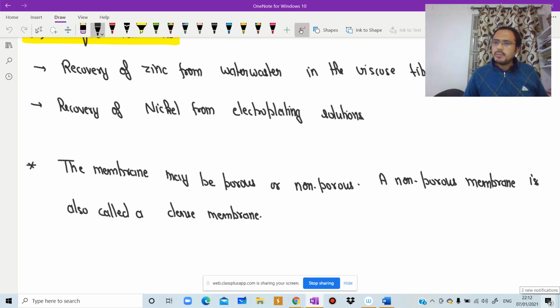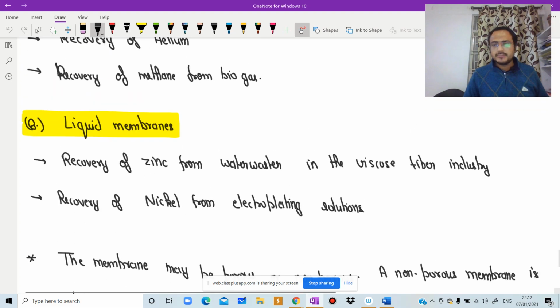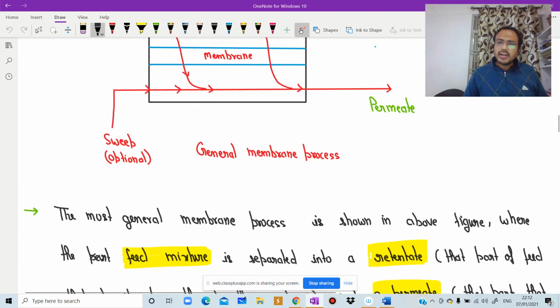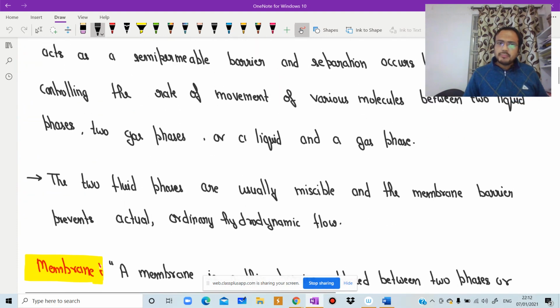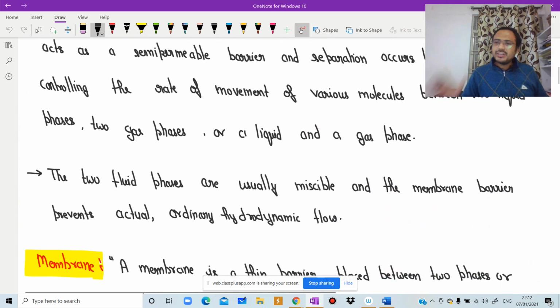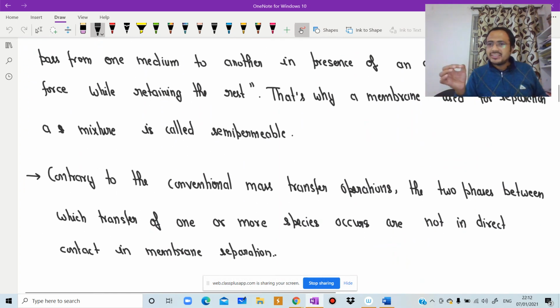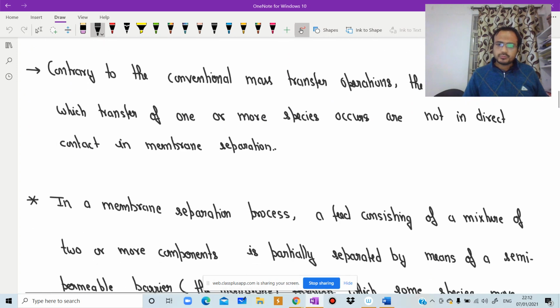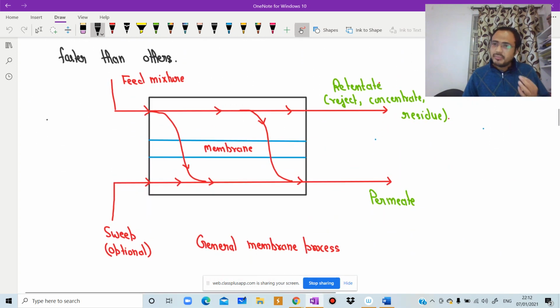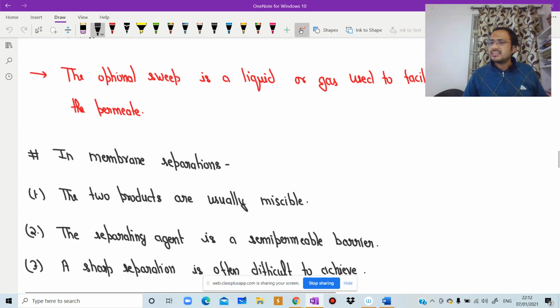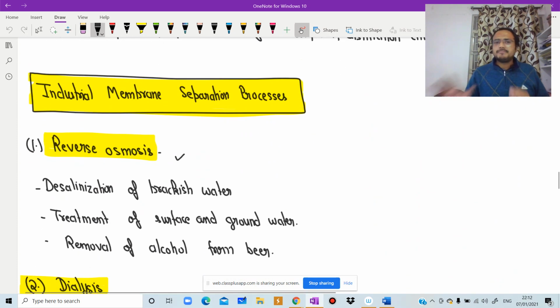Is it clear? I hope up to this point each and every point is crystal clear. So today we covered what we understand by membrane separation process, how it differs from the conventional mass transfer process, what we mean by membrane, why it is called semi-permeable, what we understand by feed mixture, sweep, retentate, permeate, and its industrial applications.